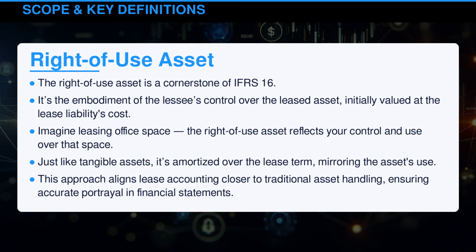The right of use asset is a cornerstone of International Financial Reporting Standards 16. It's the embodiment of the lessee's control over the leased asset, initially valued at the lease liability's cost. Imagine leasing office space. The right of use asset reflects your control and use over that space. Just like tangible assets, it's amortized over the lease term, mirroring the asset's use. This approach aligns lease accounting closer to traditional asset handling, ensuring accurate portrayal in financial statements.